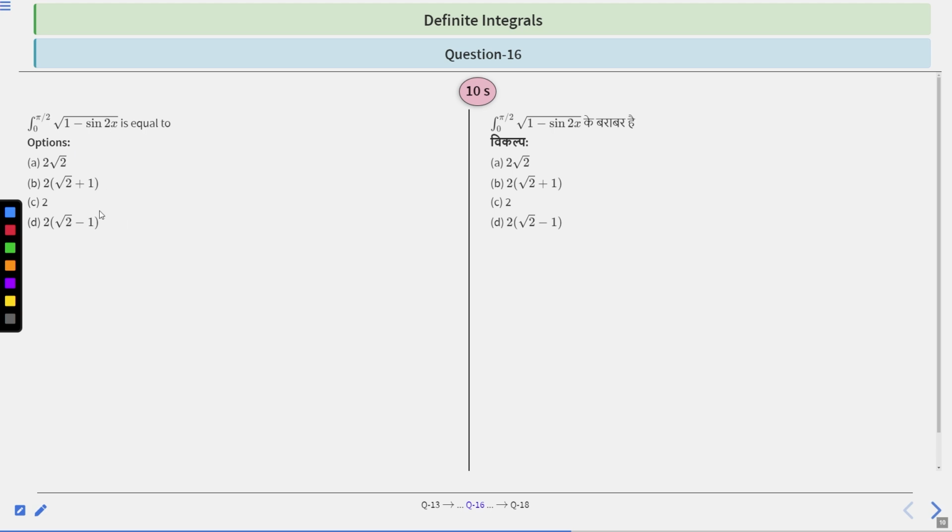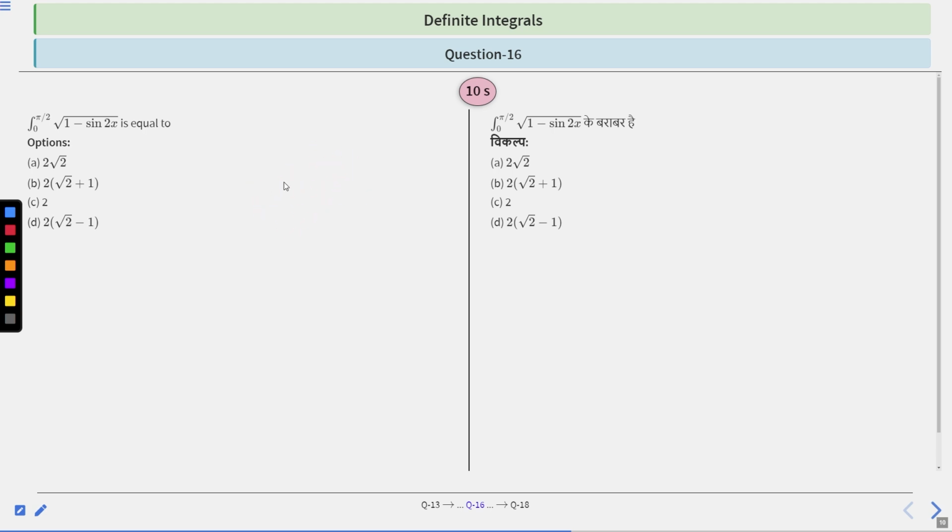Now, from the graph of sine x and cos x, or by analytical observation, you can easily see that from 0 to pi by 4, cos x is greater than sin x, and from pi by 4 to pi by 2, sin x is greater than cos x. So from 0 to pi by 4 you can write cos x minus sin x. As you can see from the graph, this is a graph of sin x and this is a graph of cos x, and this portion is pi by 4. So from 0 to pi by 4 cos x is greater, and from pi by 4 to pi by 2 sin x is greater.